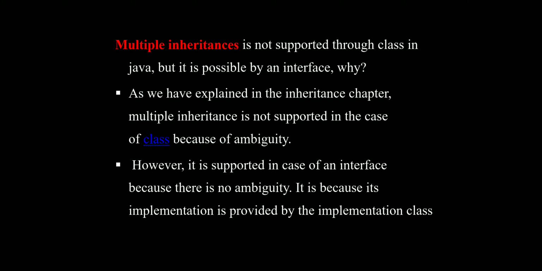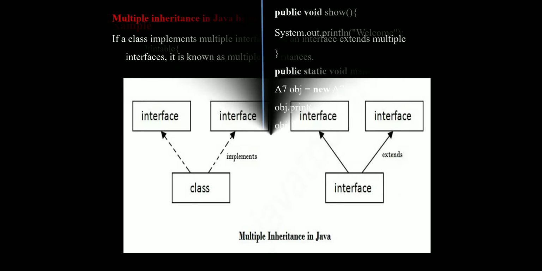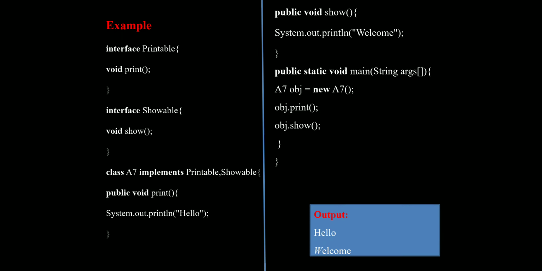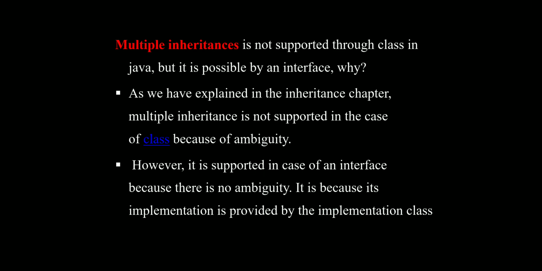Why is it not supported? Let us see. As we explained in the previous interface concept, multiple inheritance through classes is not supported. Why?